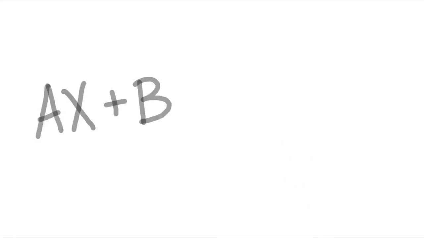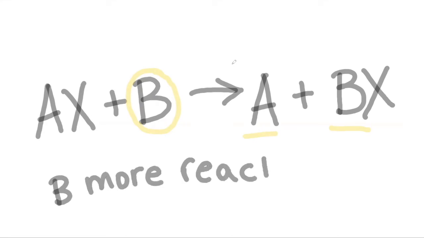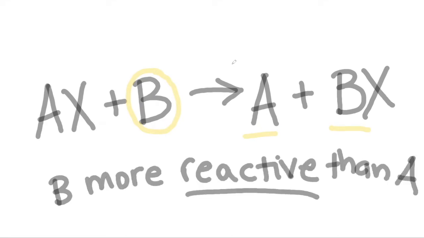We started with AX plus B, and because B was the hotter prospect, because B was more reactive than A, before too long they repaired and A was left by itself and B and X combined. A and B changed places. Why? Because B was more reactive than A. So B is going to take A's place. Bob is going to beat out Albert.